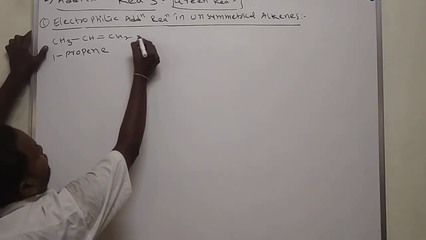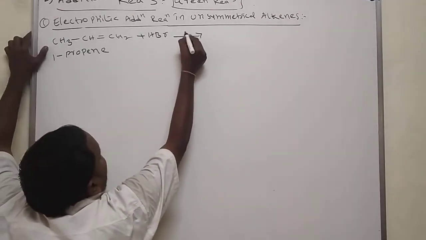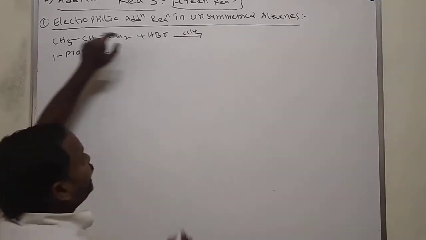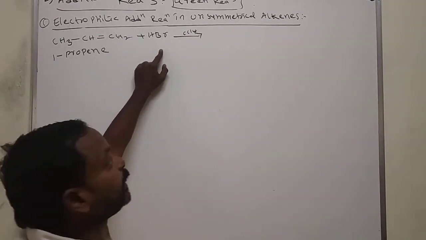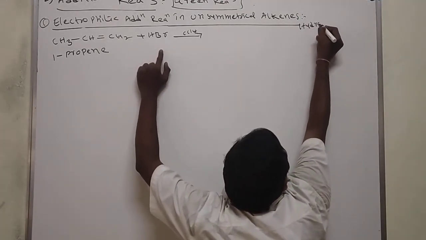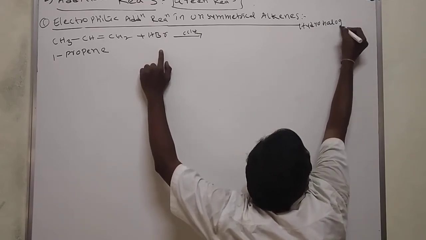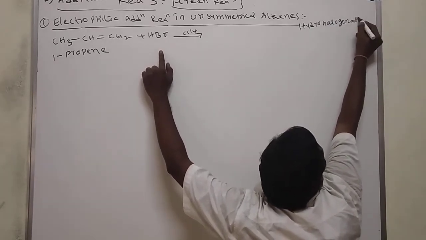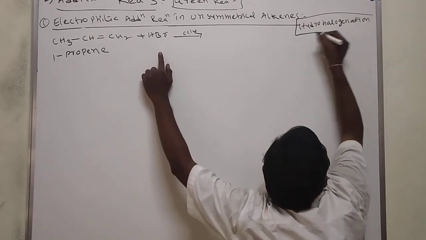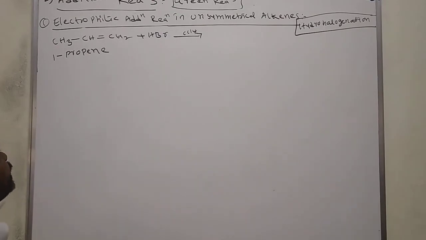Here add HBr in presence of carbon tetrachloride. Addition of HBr we call hydrohalogenation, hydrobromination.